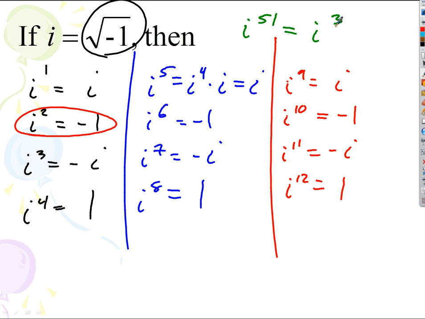Right? There's the trick. All you have to do if I'm taking i to some power is, when I divide 4 into that number, what's the remainder? And that's the answer. Okay?